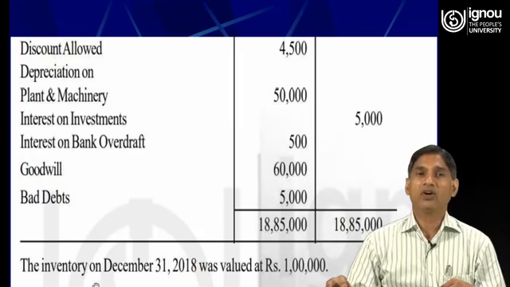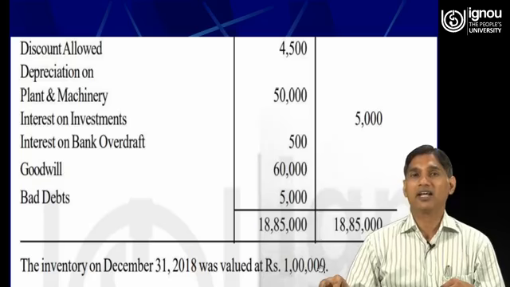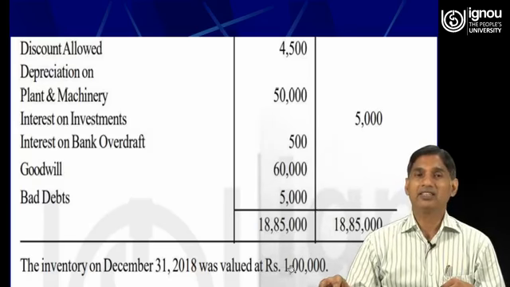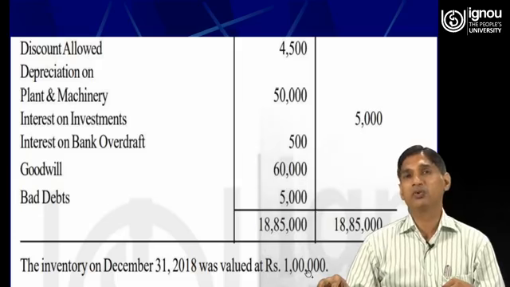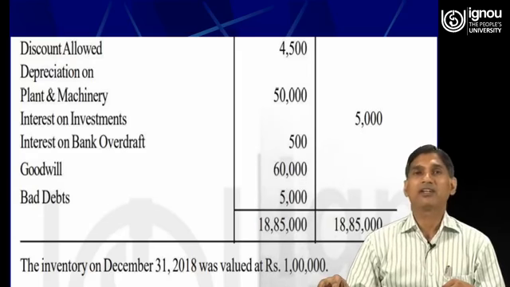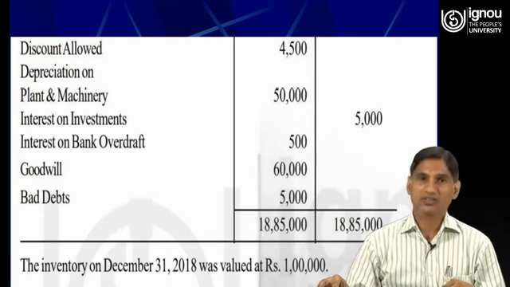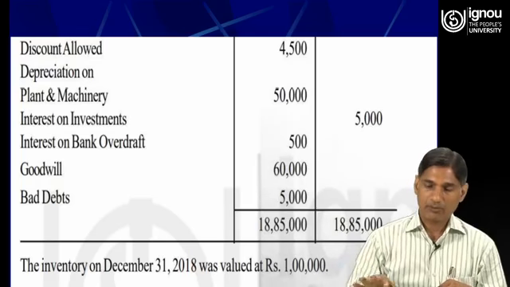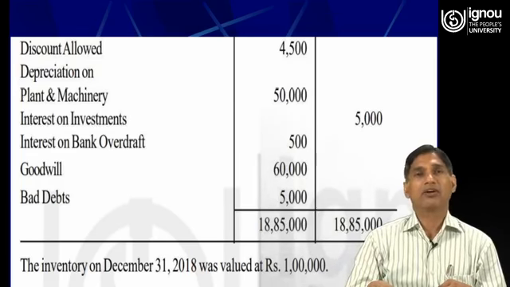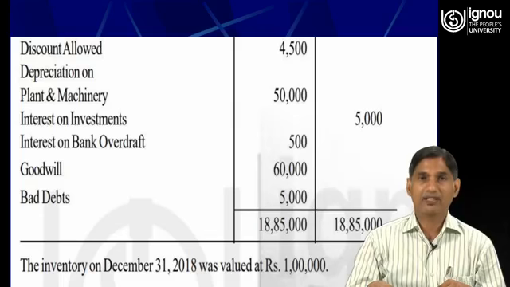The inventory on 31st December 2018 was valued at rupees 1 lakh. So this is the information which is not given inside the trial balance. Rather, this information has been furnished outside the trial balance. Therefore, this information will be recorded minimum at two places while preparing the final accounts. Now let us prepare the trading and profit and loss account and balance sheet.